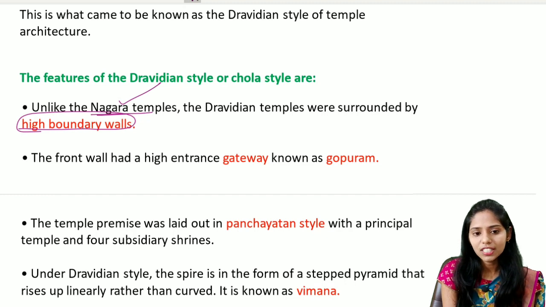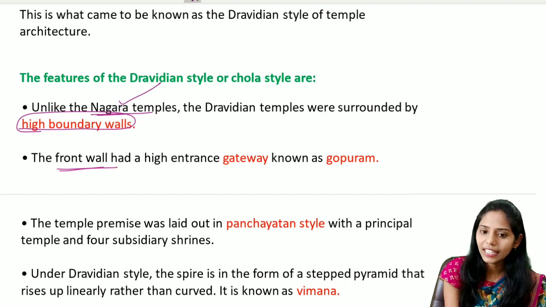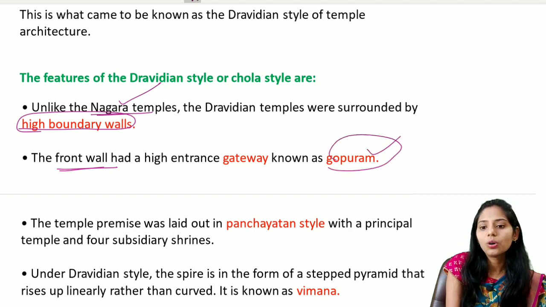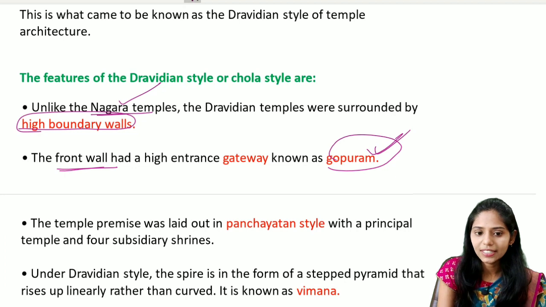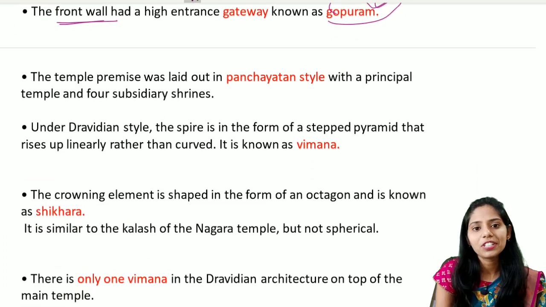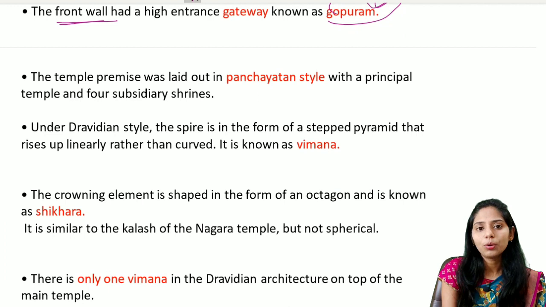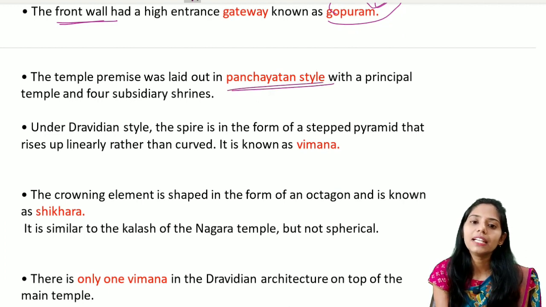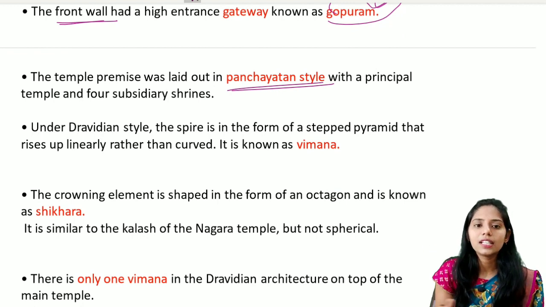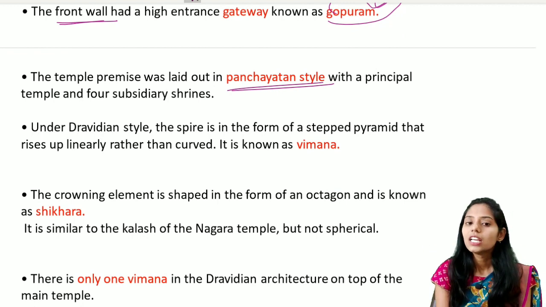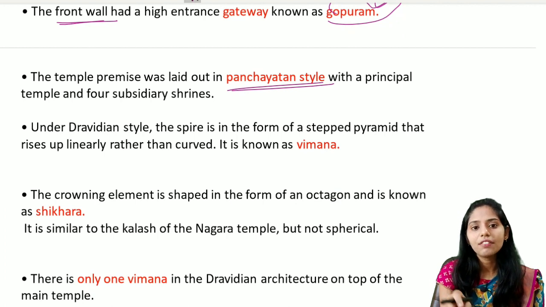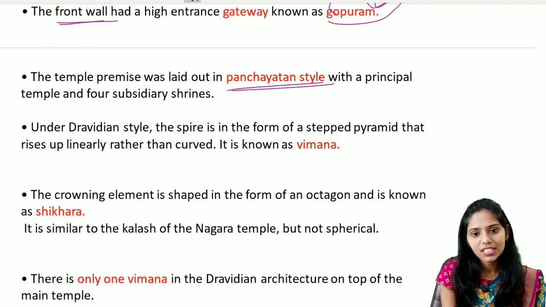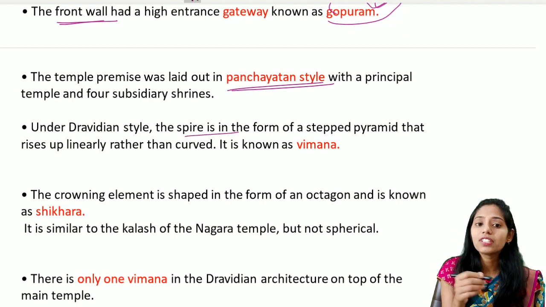The next important feature is the front wall, which has a high entrance gateway called a Gopuram. Gopurams are present in the Dravidian but not in the Nagara. A common feature between the Nagara and the Dravidian is that they both follow the Panchayatana style of temple architecture. That means the main deity is in the center, and there are four subsidiary shrines, which may include Ganesha, Surya, Vishnu, Durga, etc.